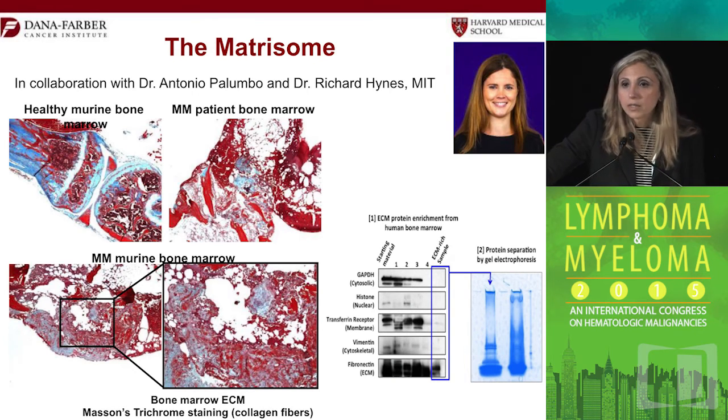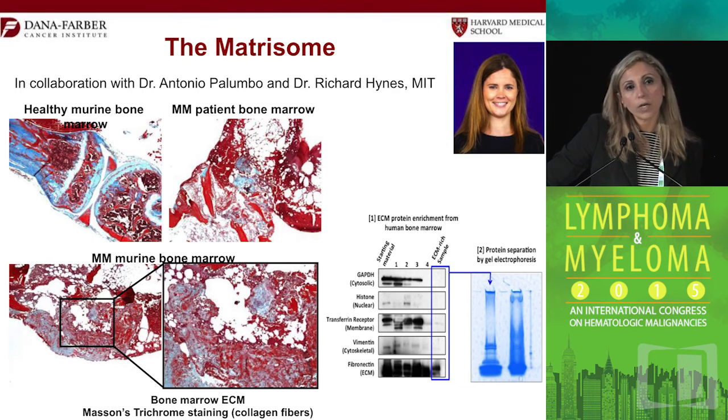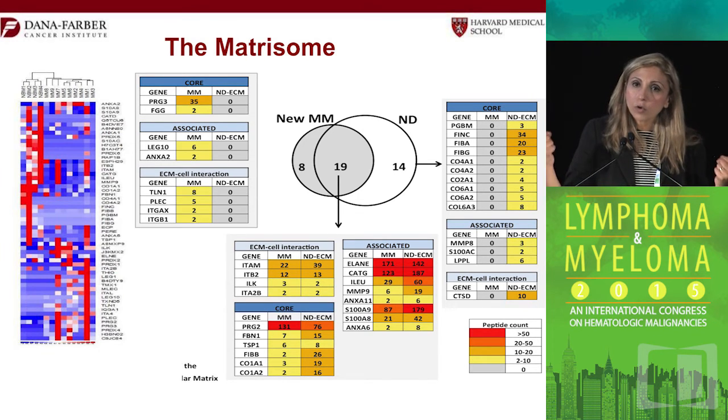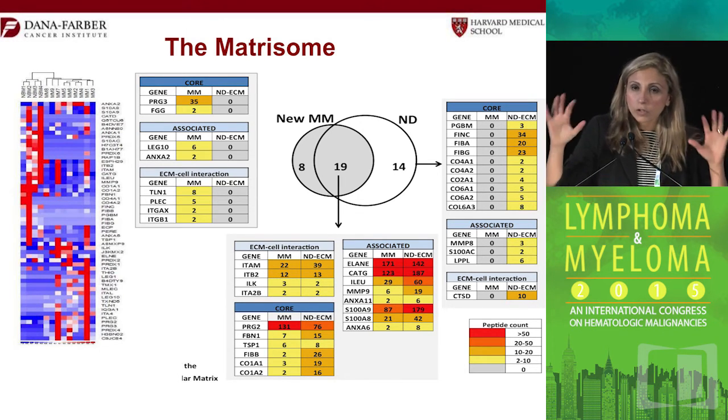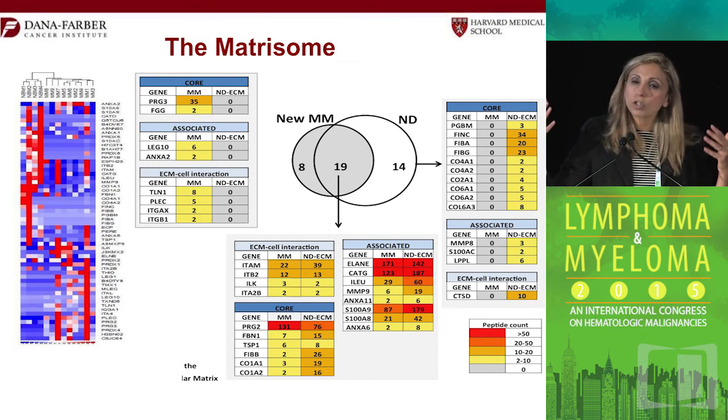Now, the final part is trying to look at other factors that could regulate progression. This is work by Siobhan Glavi on the matrisome, which is the extracellular matrix. Here, what she did is mass spectrometry, in collaboration with Richard Hines at MIT and Dr. Antonio Palumbo in Italy. And we took all of that bone marrow extracellular matrix. So now we're not looking at the cells, but at the extracellular matrix, and asking the question: are there changes in there that will allow this microenvironment to be permissive?